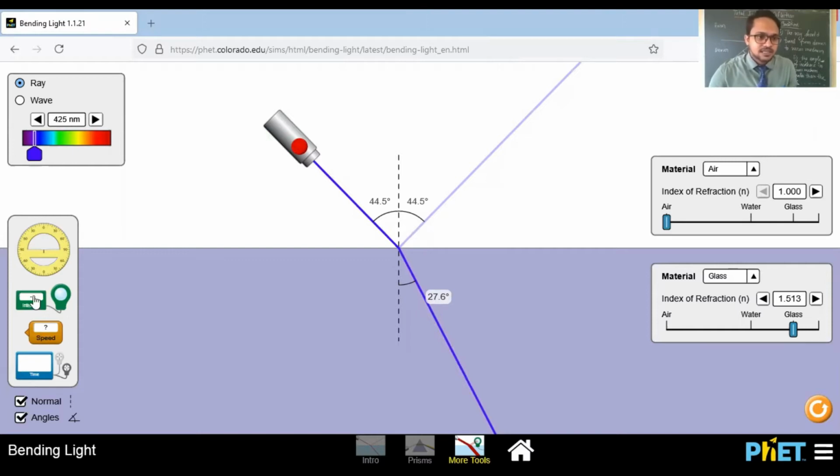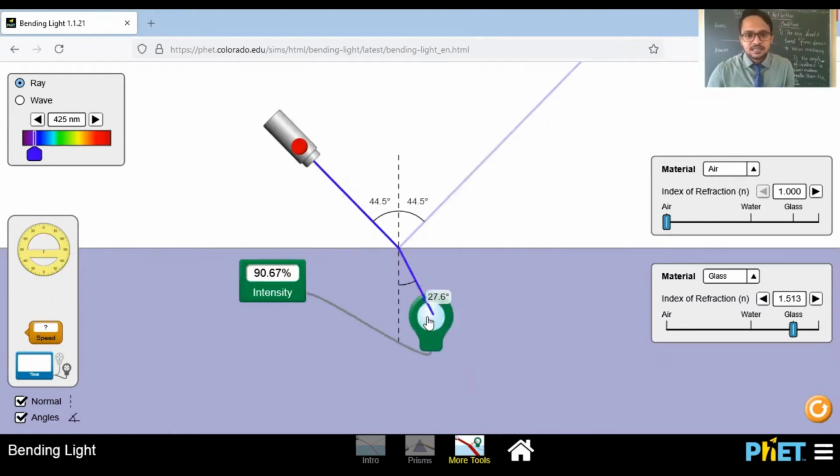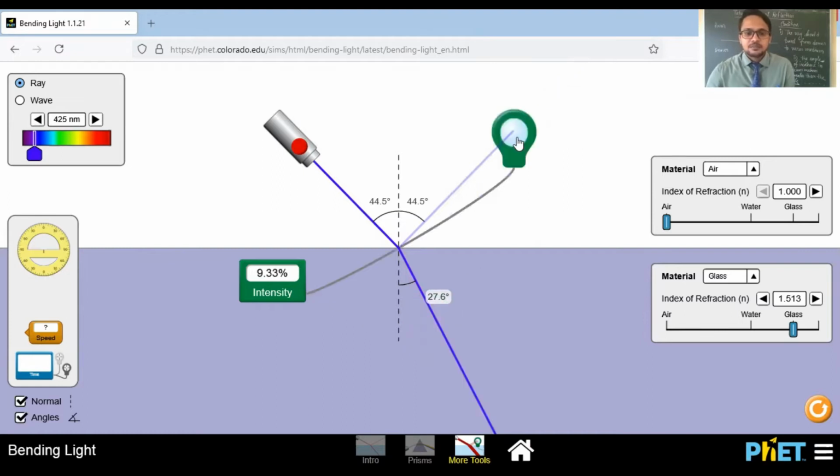Our incident light is 100% intensity. Look at the refracted light, 90.6% intensity, so intensity is decreased. And the reflected light is 9.33%, a very small amount.